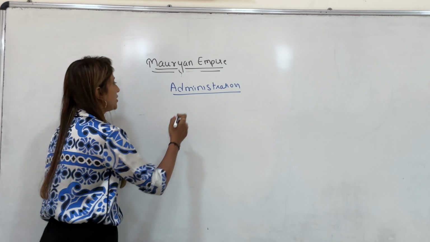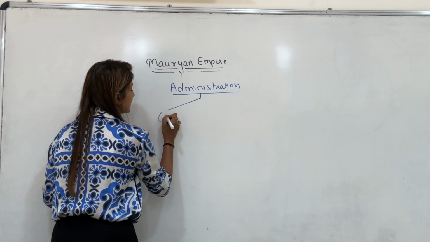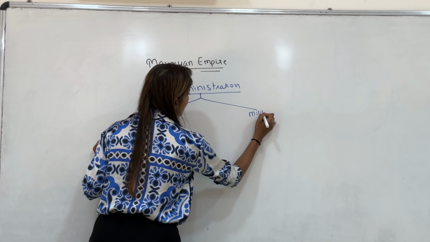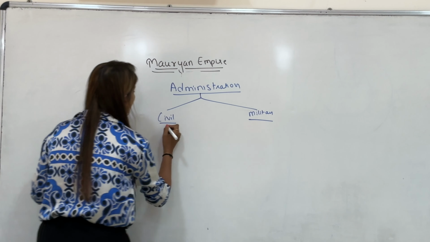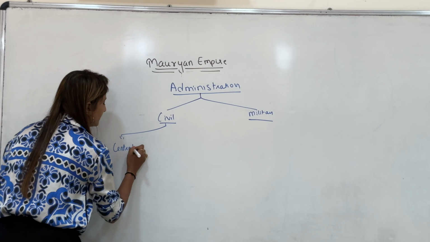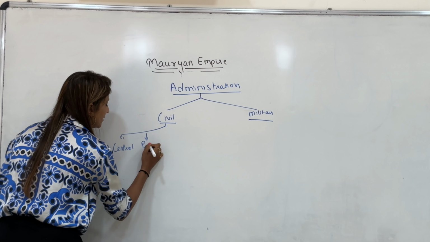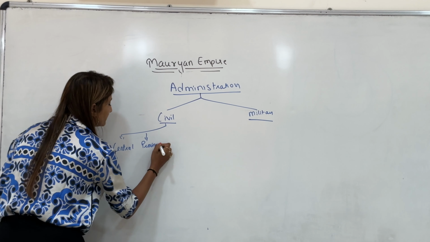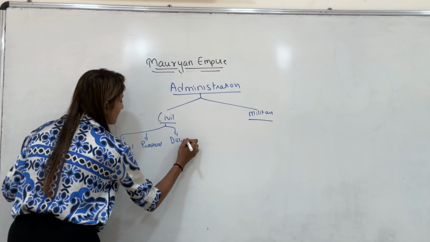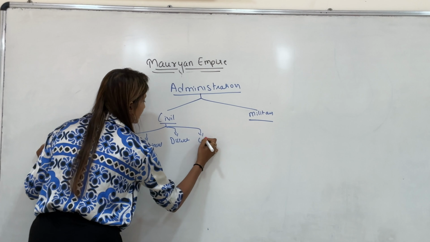Their administration can be divided into civil administration and military administration. Again, civil administration can be central, provincial, district, or city.